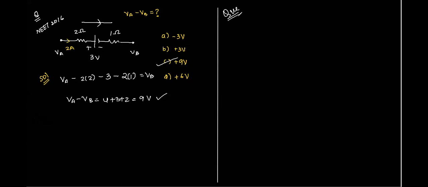The question says that there are two electric bulbs which are marked 25 watt, 220 volts, right? And 100 watt, 220 volts. What does this marking mean, Atul?